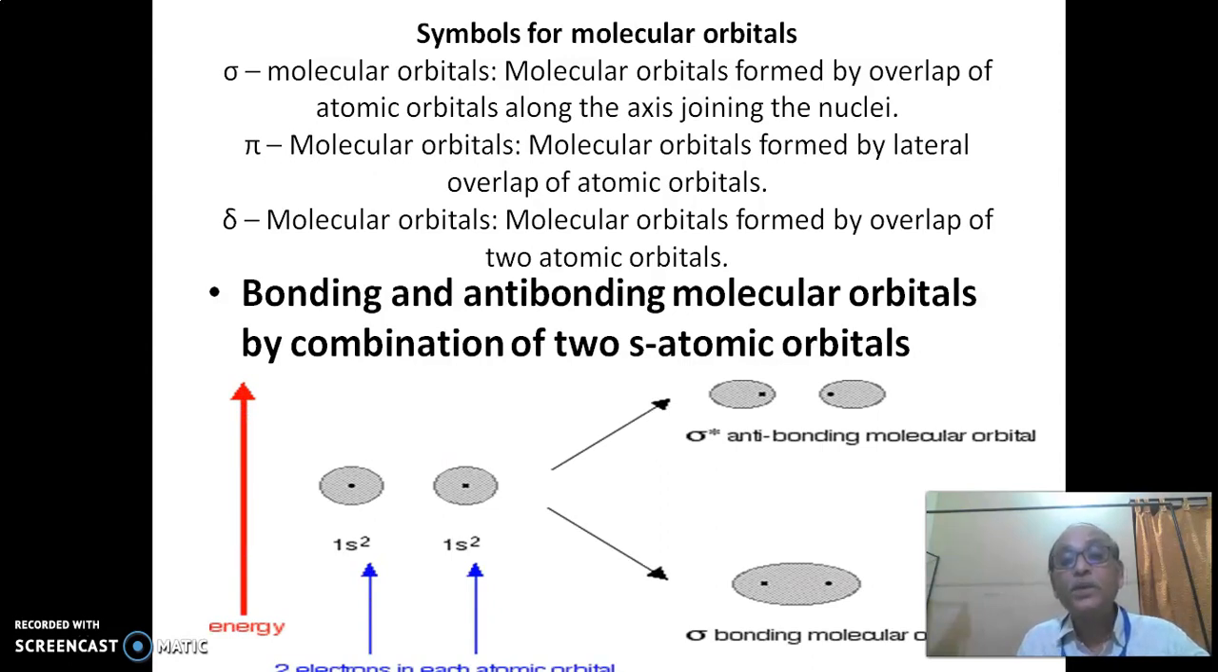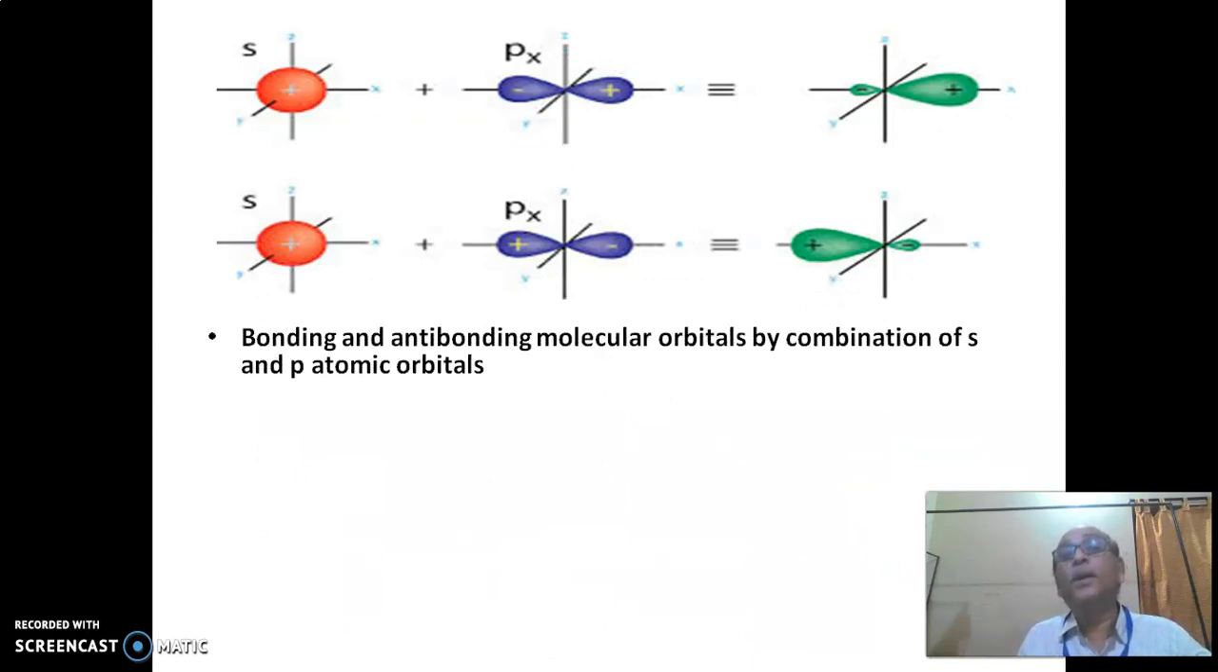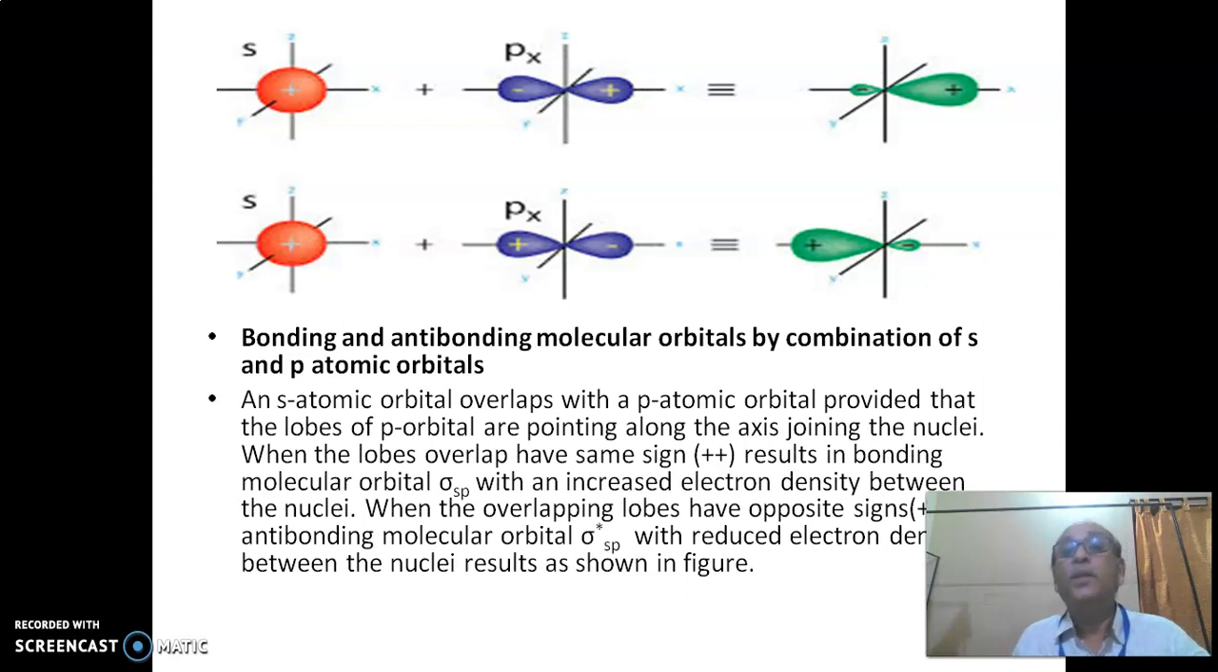So this is the 1s orbital, the 2s orbital combined, and plus-plus overlapping gives rise to a sigma bonding molecular orbital, while plus-minus overlapping gives the anti-bonding overlap, called sigma star overlapping. Like this, here is also s and px overlapping. Bonding and anti-bonding molecular orbitals by the combination of s and p orbitals are as shown.